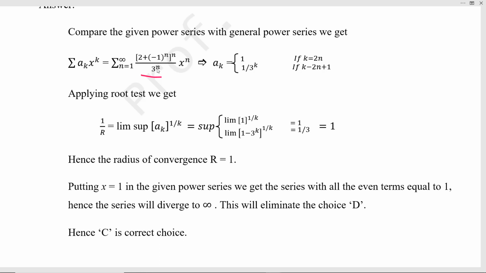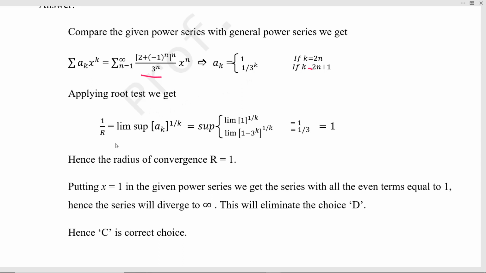So 3 power n cancelled. So we get 1. Actually here we are writing only the coefficients. If we put n as an odd number, this will be minus 1, so 2 minus 1 is 1, 1 power n is 1. So we get 1 by 3 power n, so 1 by 3 power k.